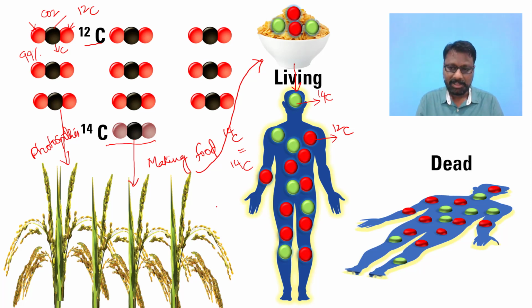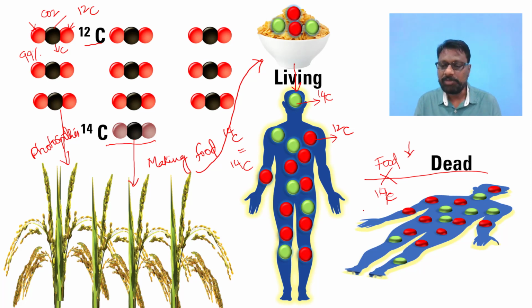Similarly, the ratio between the C12 in the atmosphere and the C12 in the body will also be maintained. Suppose due to some calamity or disease the person dies. Now what happens? The person will stop eating food. Because of that, there won't be any further increase in the C14. So the intake of C14 stops due to his or her death.